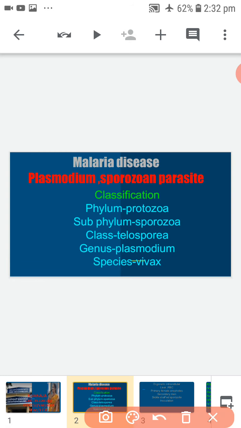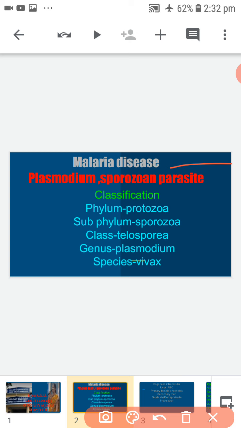Today we are going to discuss malaria disease. Malaria is caused by one protozoan parasite, that is Plasmodium vivax, the sporozoan parasite.